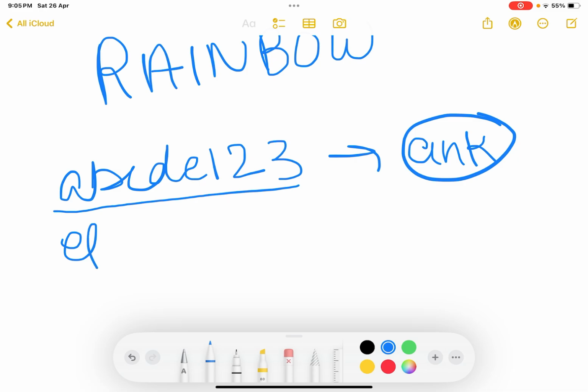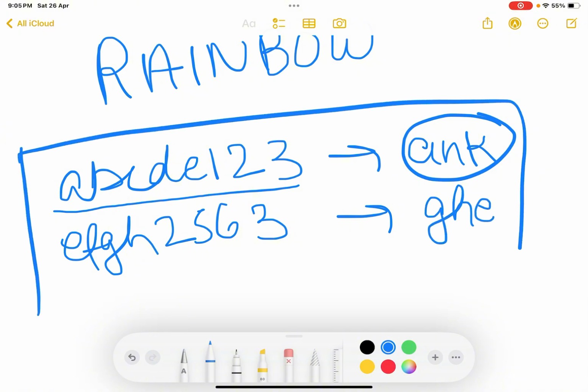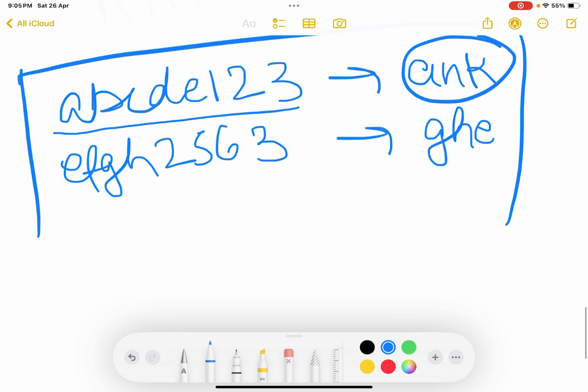If the hash is EFGH2563, then the password is GHE. He can create this table with a lot more entries and then simply map the hashes to passwords. So by hashing alone, your password is not so secure. It still can be cracked by the attacker.